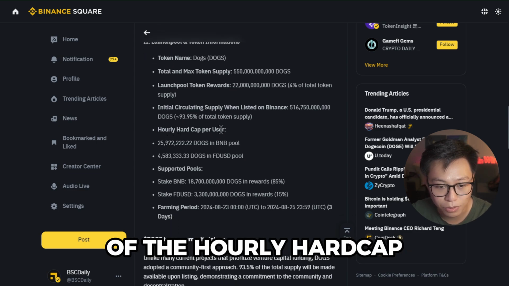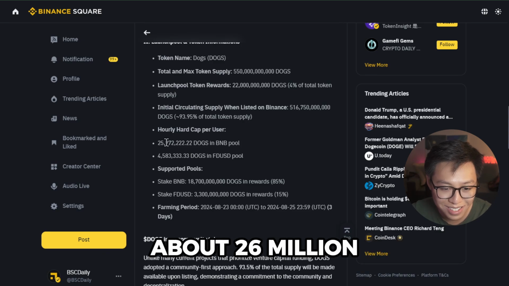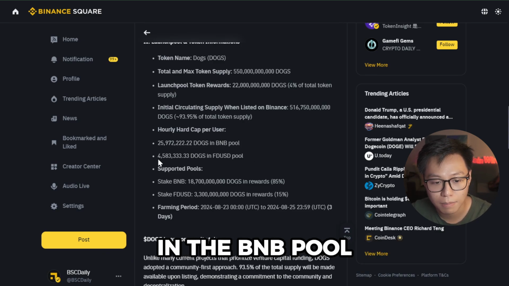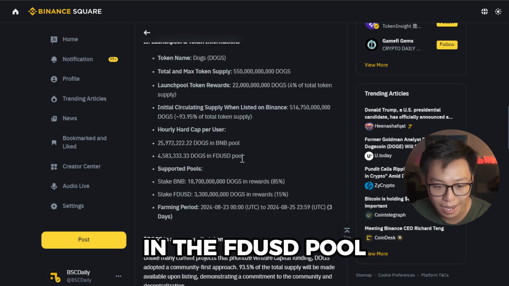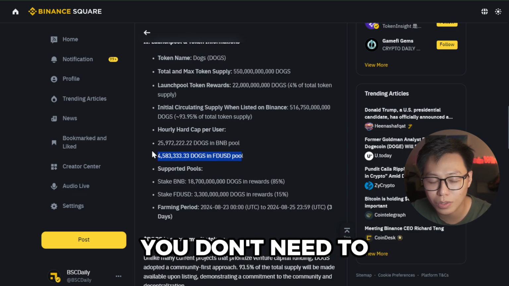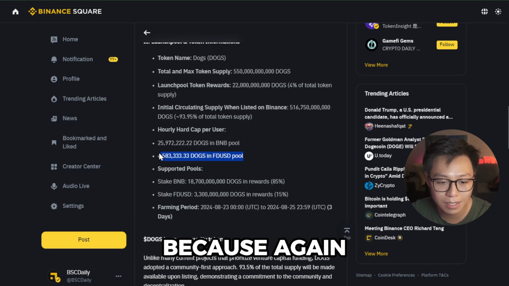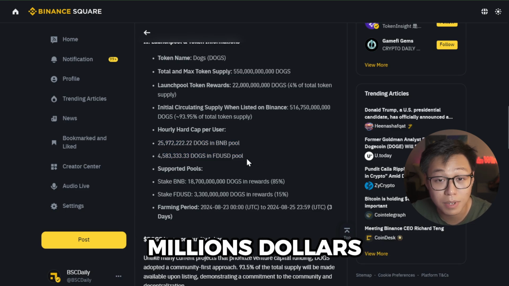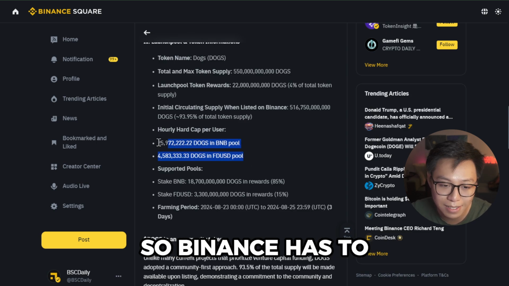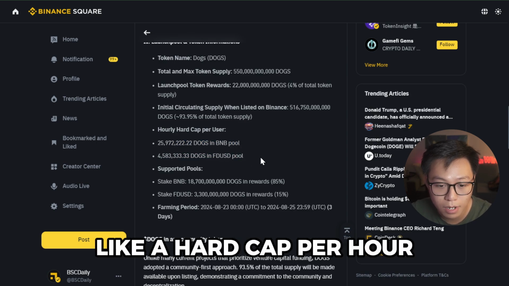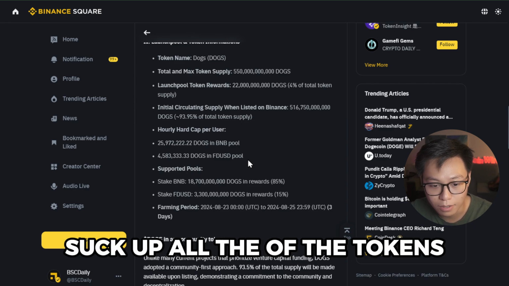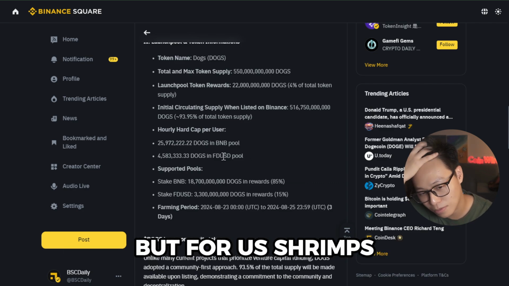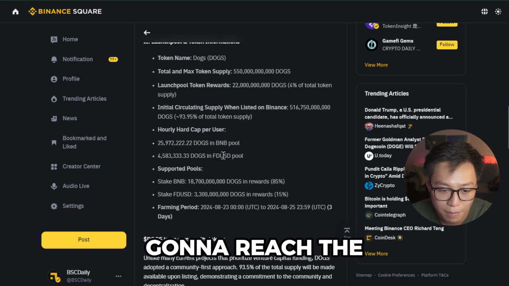The hourly hard cap per user is 25 million, about 26 million Dogs in the BNB pool, and about 4.5 million Dogs in the FDUSD pool. Now, these numbers you don't need to care too much about, because again this is for the whales, who have hundreds or maybe dozens of millions of dollars staked in this pool. So Binance has to have a hard cap per hour so that they don't suck up all of the tokens. But for us shrimps, we're never going to reach the hard cap anyway.